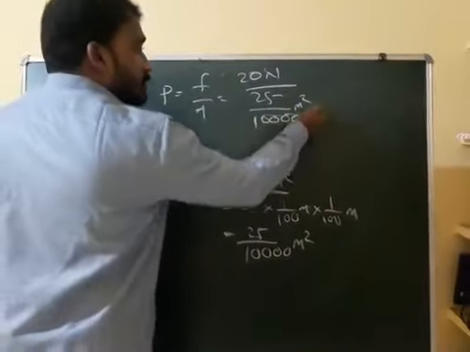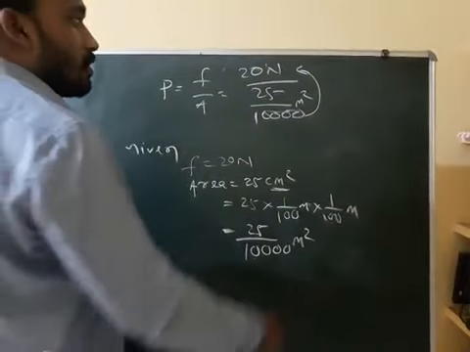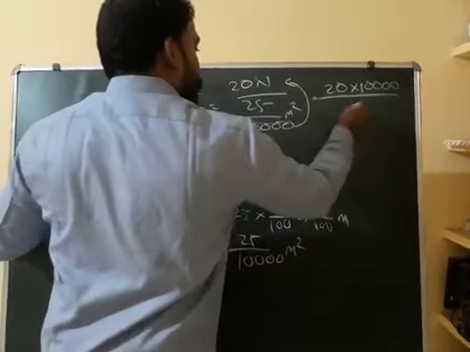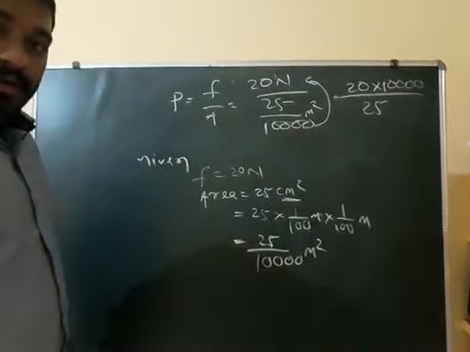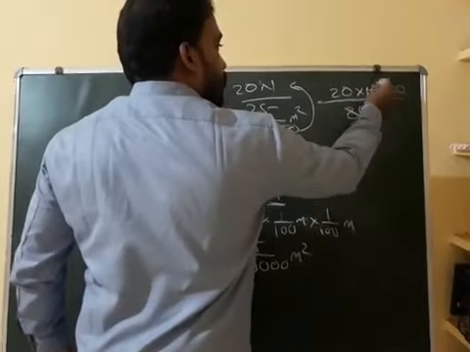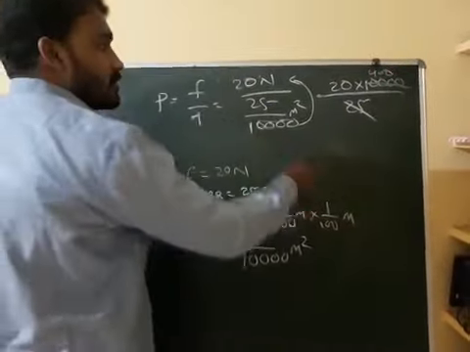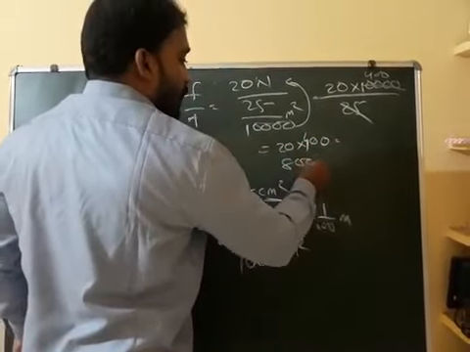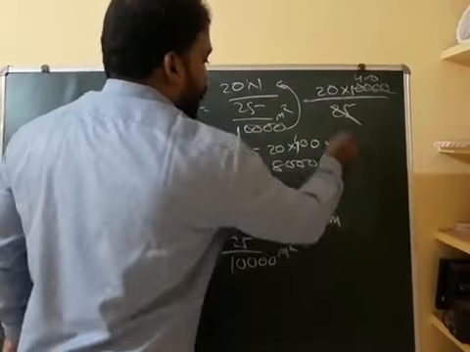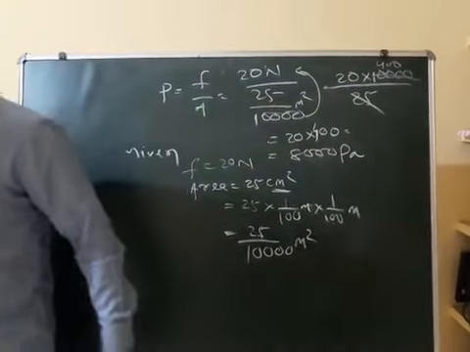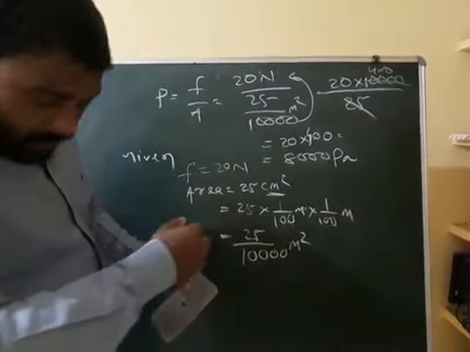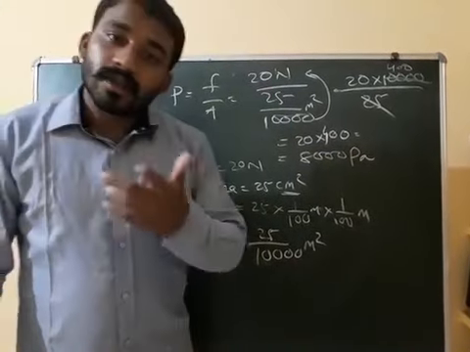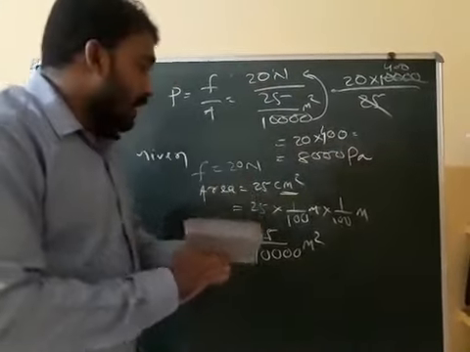This 10,000 will move to the numerator, so 20 into 10,000 divided by 25. 25 into 400 is 10,000, so 20 into 400 is 8,000 Pascal. You can write Pascal, or you can also write Newton per meter square. Clear?